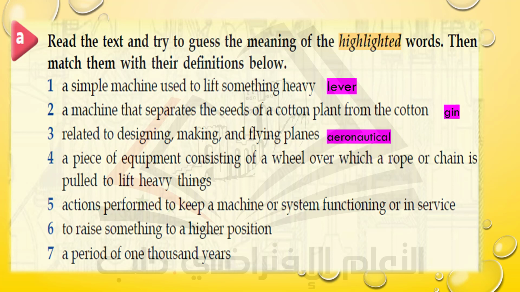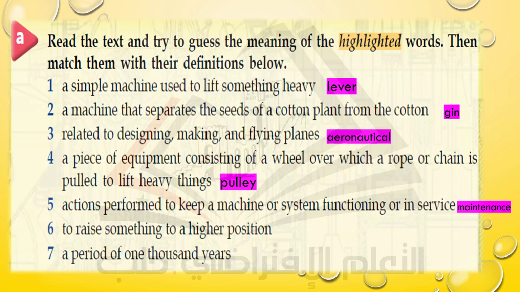A piece of equipment consisting of a wheel over which a rope or a chain is pulled to lift heavy things. What's this piece of equipment? Come on. Yes, dear students, what is it? Yeah, let's see. It's a pulley. Well, fine. Number 5. Actions performed to keep a machine or a system functioning or in service. What are these actions that we perform to keep a machine working? Yeah, it's maintenance. Number 6, to raise something to a higher position.